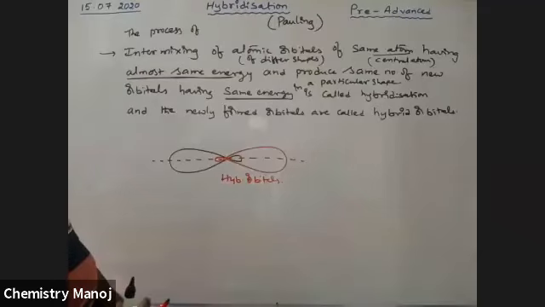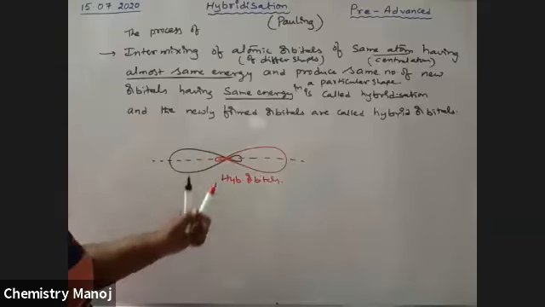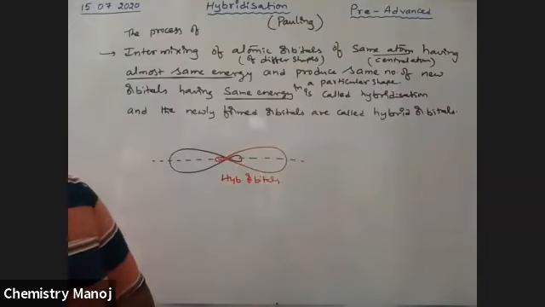Now let's discuss how many different types of hybridizations there are. Depending on the orbitals mixing, different hybridizations are there. But before going to that, what are the important characteristics of hybrid orbitals?